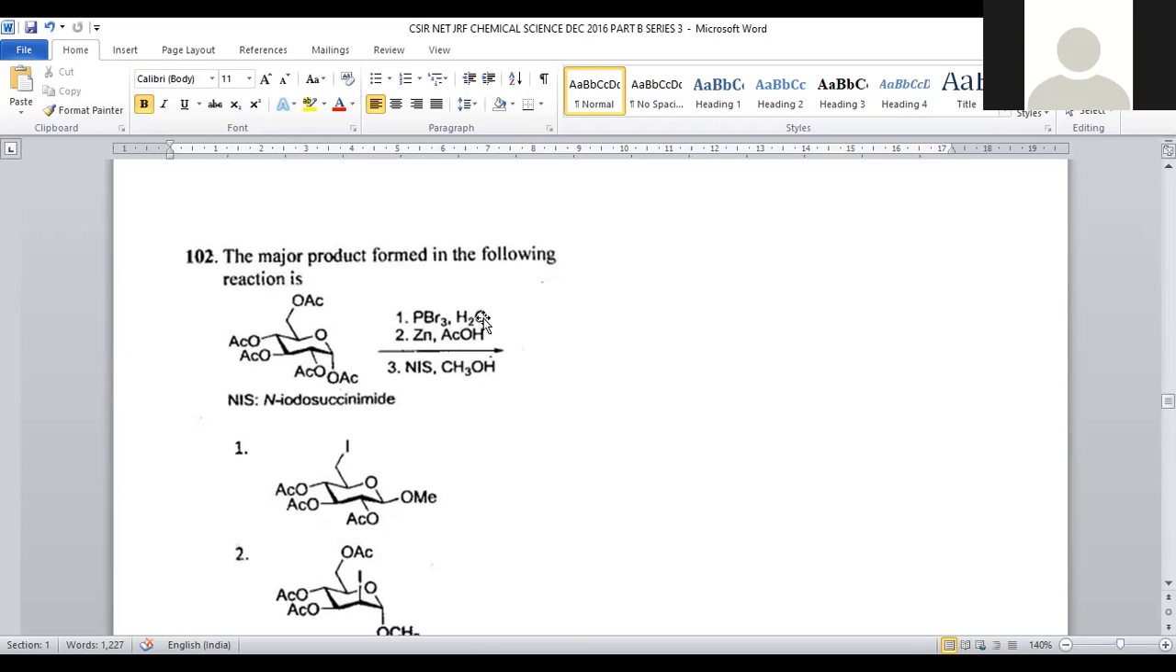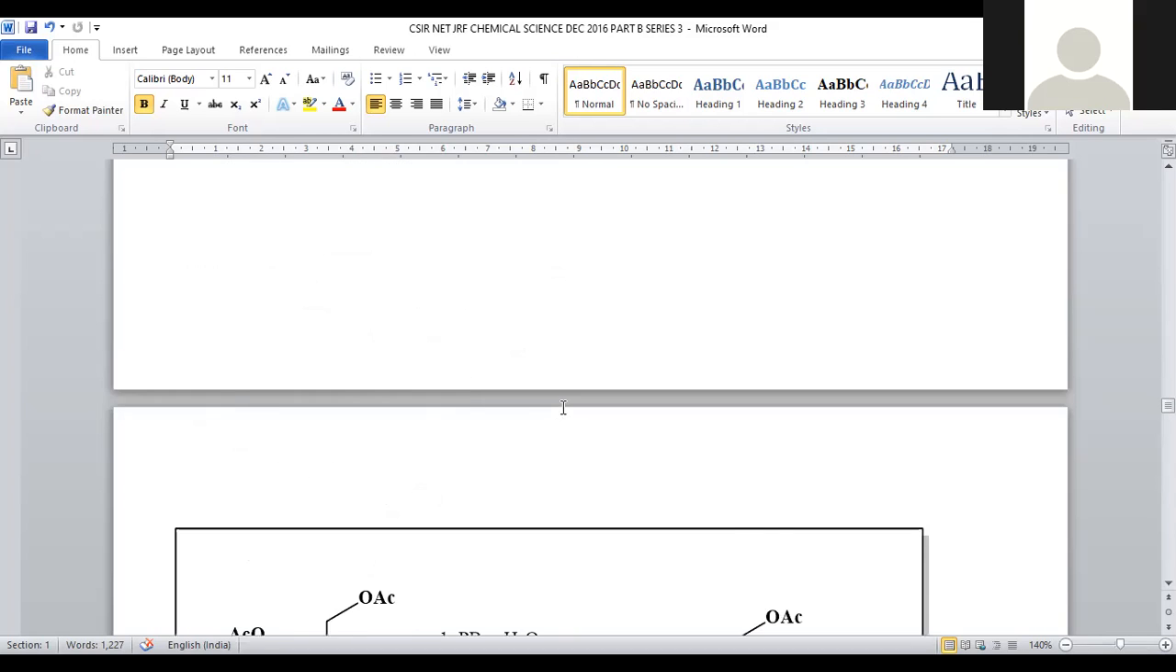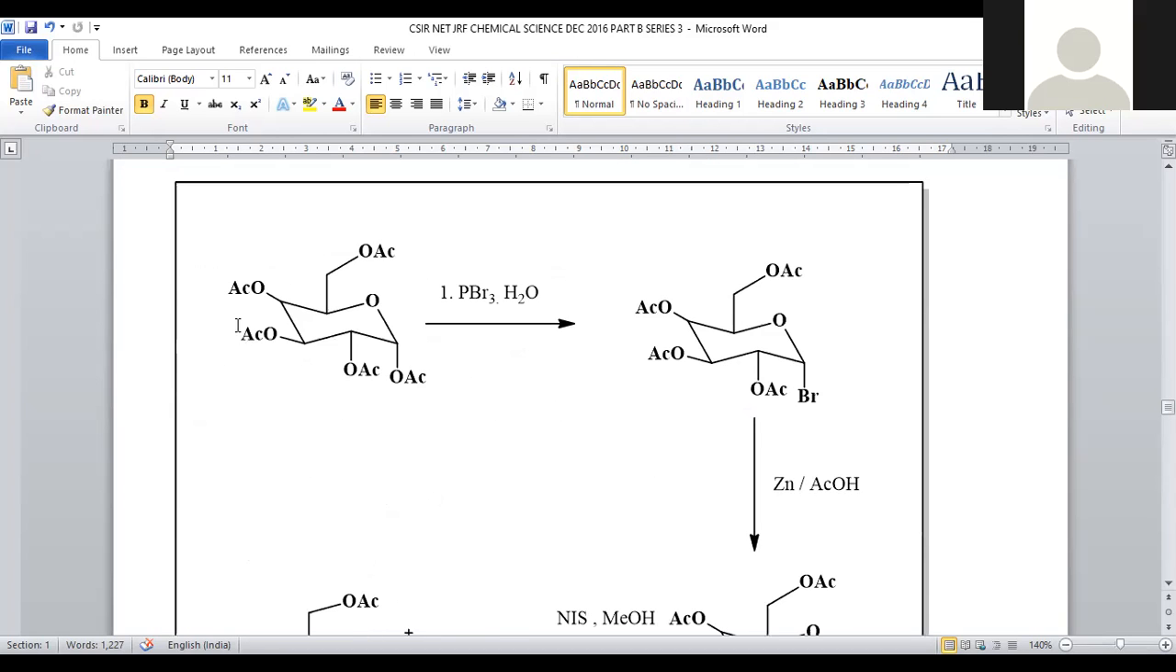Now it is treated with PBr3, water, zinc acetic acid, and NIS. NIS denotes N-iodosuccinimide, which is given as the iodinating agent. This is dissolved in methanol. So these are the reagents provided. Let us apply all these in a sequential manner and see what the final product will be. For that purpose, we have to check the mechanism.